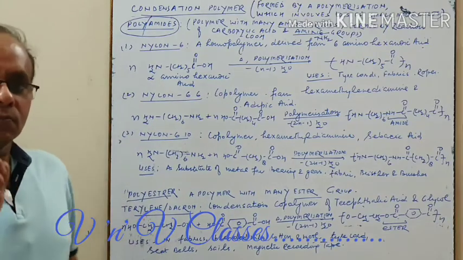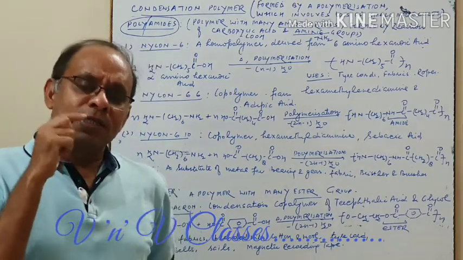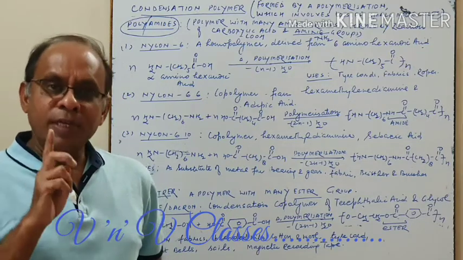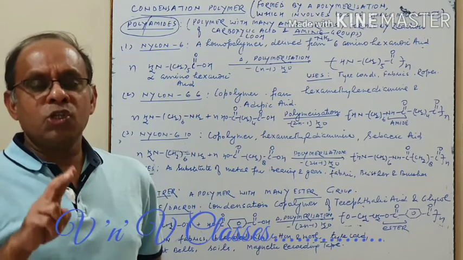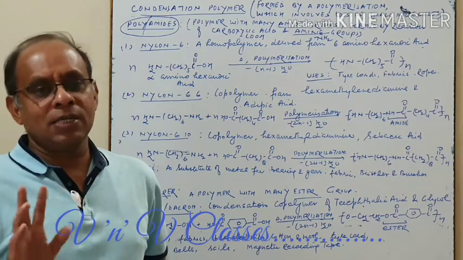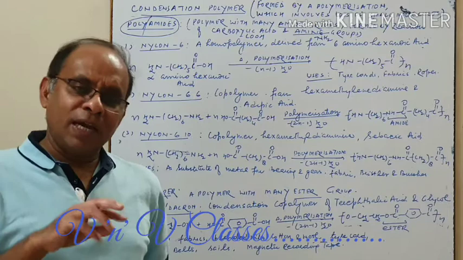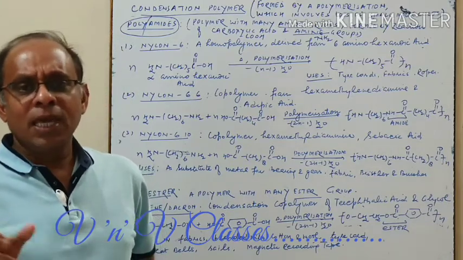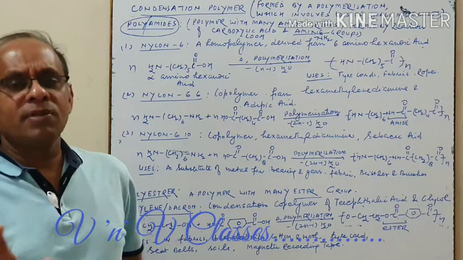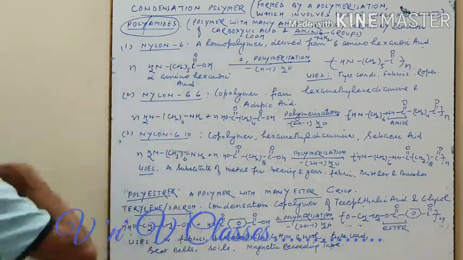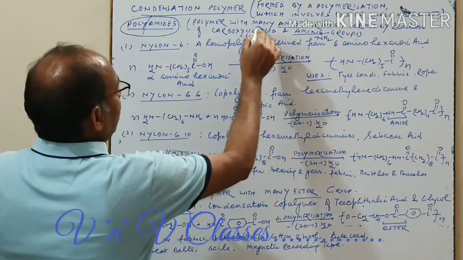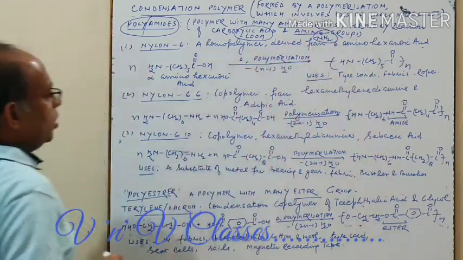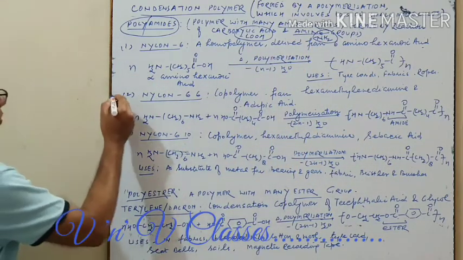I just want to recollect that for condensation polymerization we need monomers which have at least bifunctional groups, and they will combine with the loss of some small molecule. In the case of this polyamide we need one functional group, that is carboxylic acid, and another functional group, that is amino group. Let us take this example first.